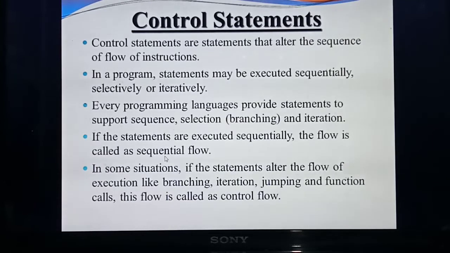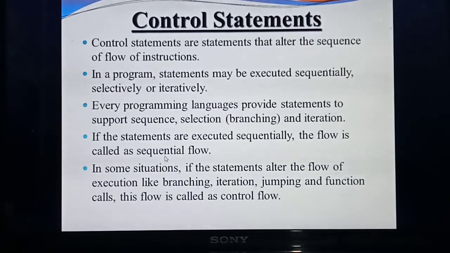Sometimes the program needs to alter the flow of control, like iteration, or sometimes the control needs to jump from one part of the program to the next part. This is called control flow. Understood what you mean by control flow? Control flow means in some situations the program flow executes some part of the lines first, then jumps from that part to the next part. So that we call control flow.